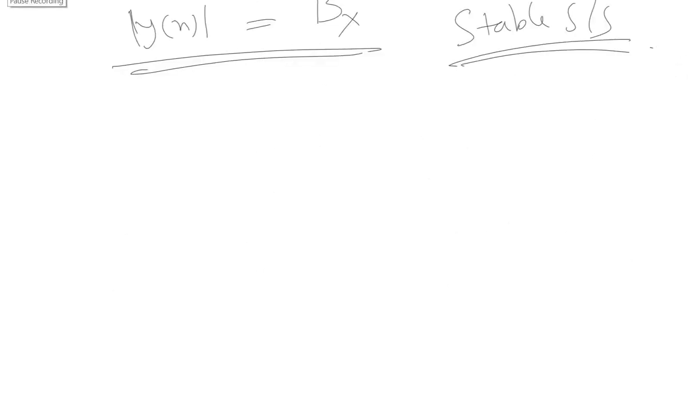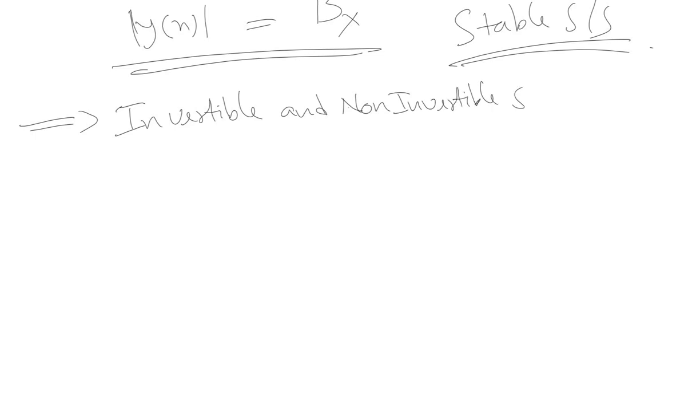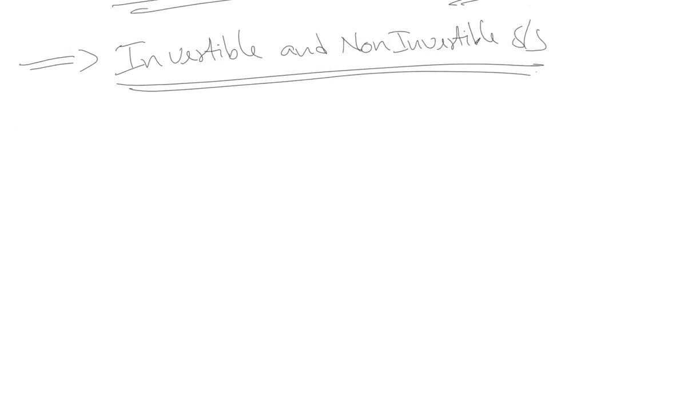Moving on to the next and the last category of the systems, invertible and non-invertible systems. So let's begin with the invertible systems. We can say that a system is invertible if by observing the output we can determine its input. As simple as that. That's the most simplistic definition of an invertible system.